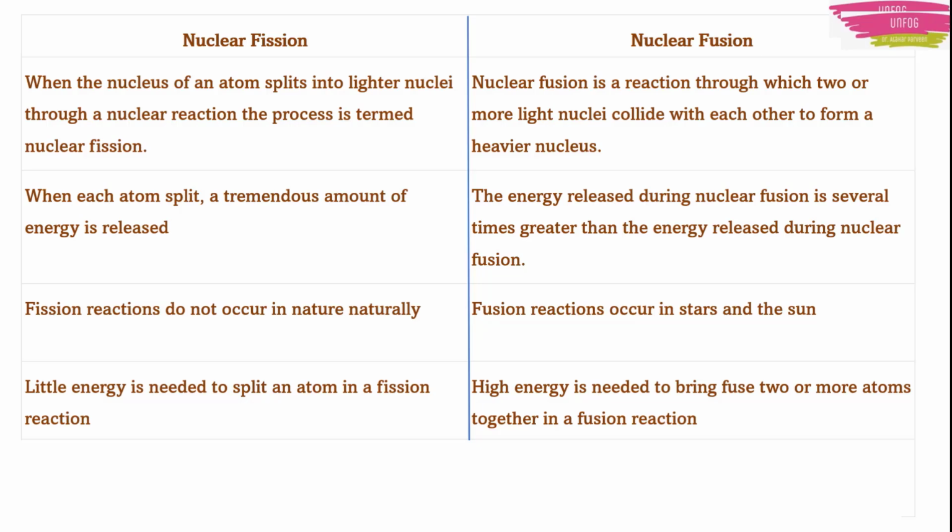In nuclear fission, we don't need much energy to split an atom. The only thing is that the neutron should be very fast. But fusion will need very high energy because two atoms are combining together. High energy is needed to combine them, and then high energy is released also. It is like that in nuclear fusion.